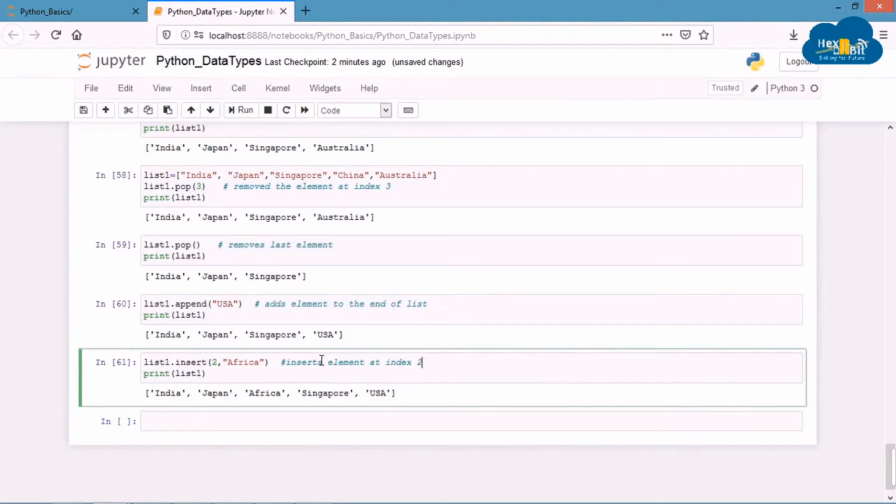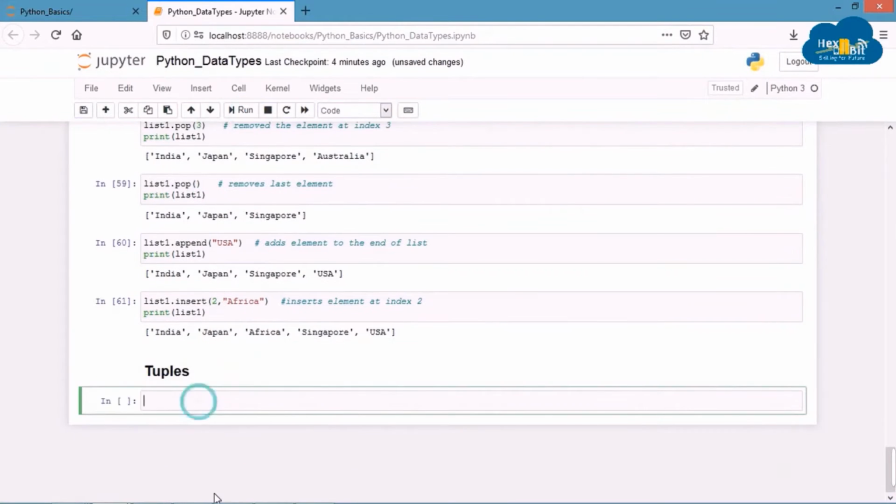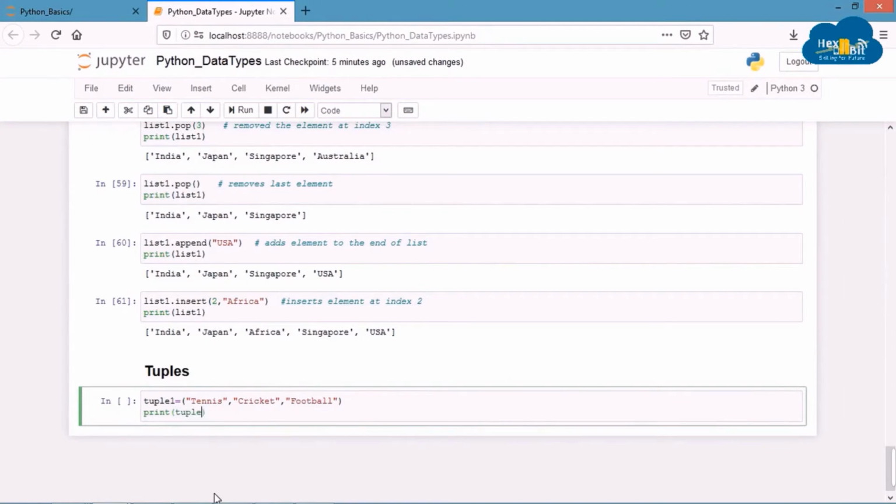Another data type is known as tuple. It is similar to a list except that lists are mutable and tuples are immutable. Tuples are declared by enclosing parameters within parentheses like this.